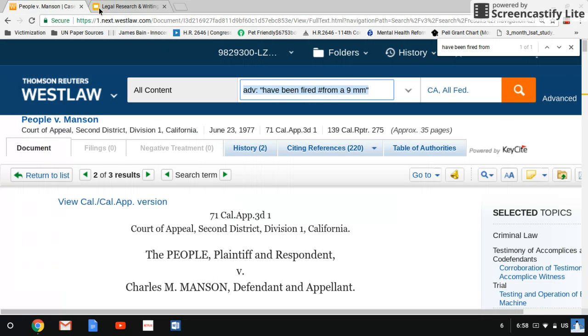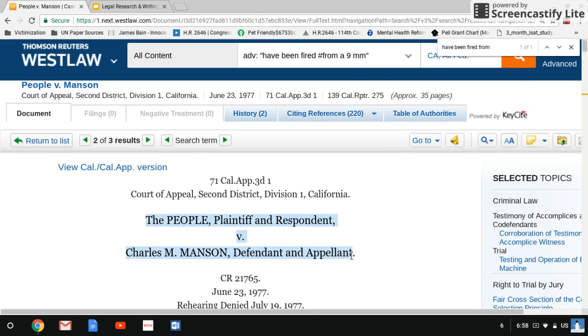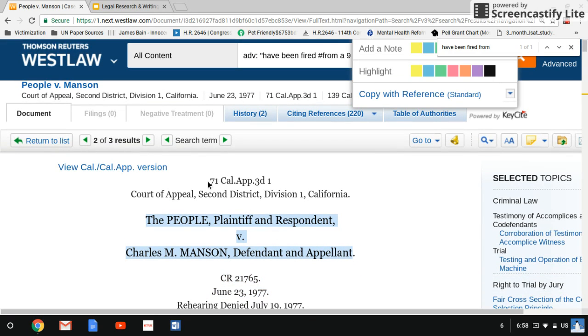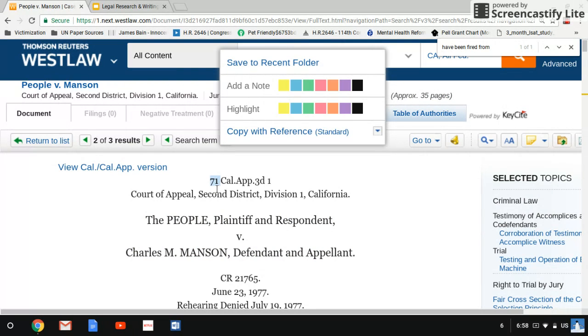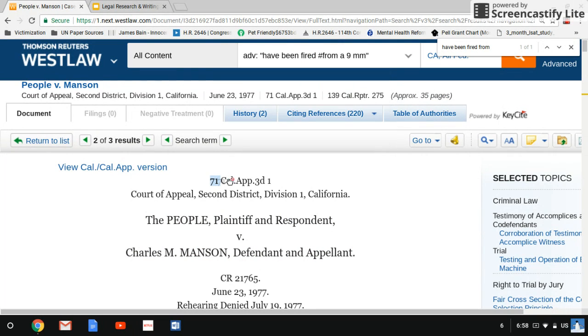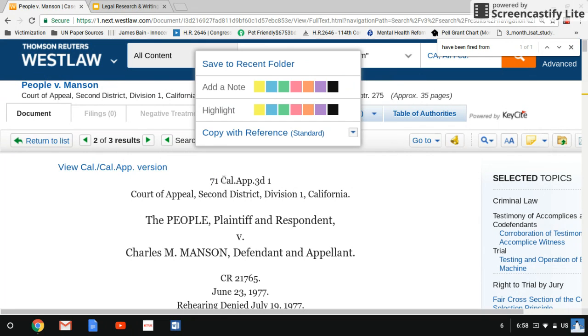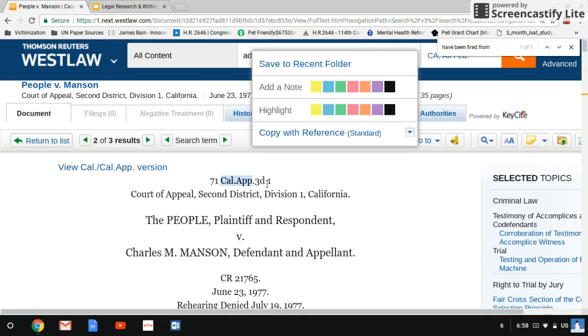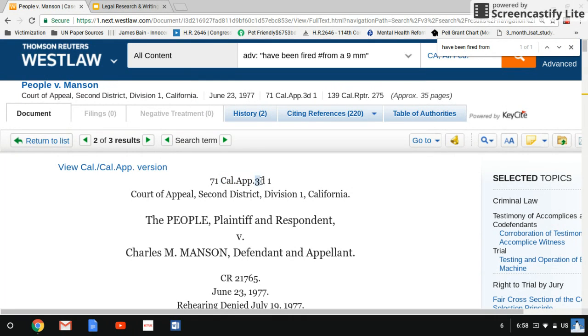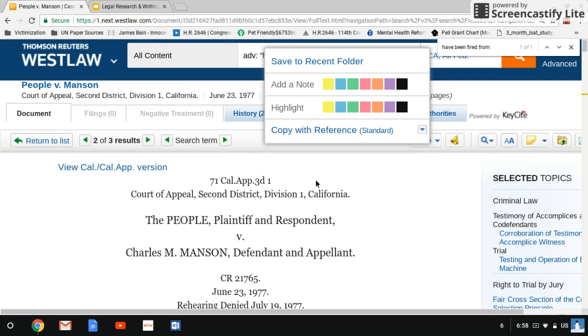Now we're going to navigate to Westlaw and find the case, which we already have pulled up and zoomed in for everyone's readability. You can find the title of the case here. The volume you can find here. You can find the court that it was located in here. The edition is the next thing behind that, which is 3D, and you can find it here.